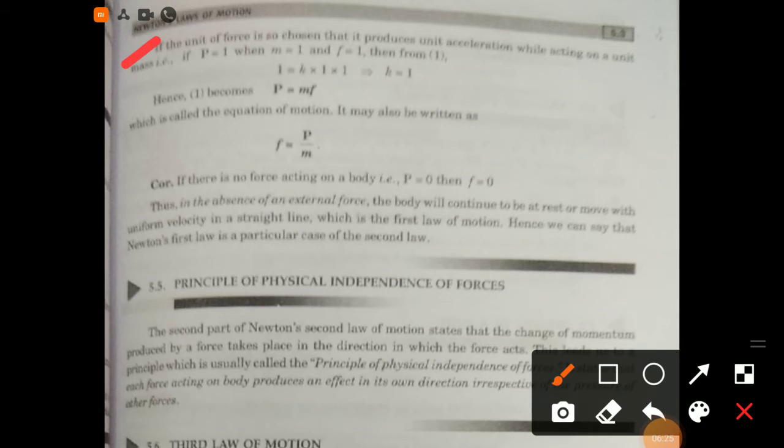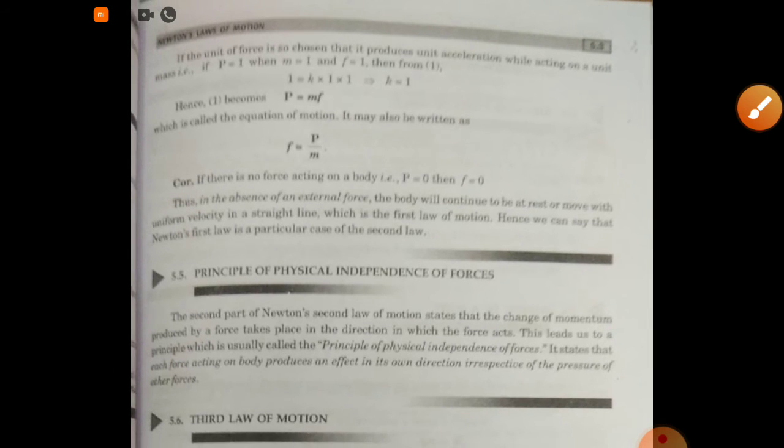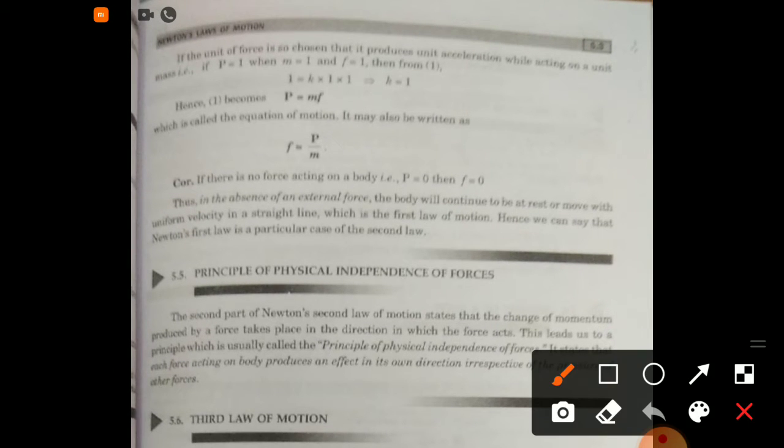Now, if the unit of force is so chosen that it produces unit acceleration while acting on a unit mass, that is, if P is equal to 1 when m is equal to 1 and f is equal to 1, then from the first, 1 is equal to K into 1 into 1, which implies K equal to 1.